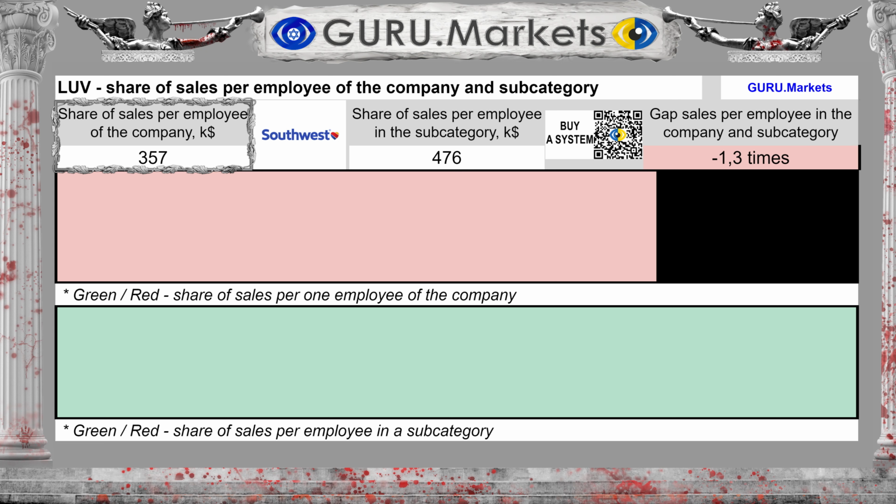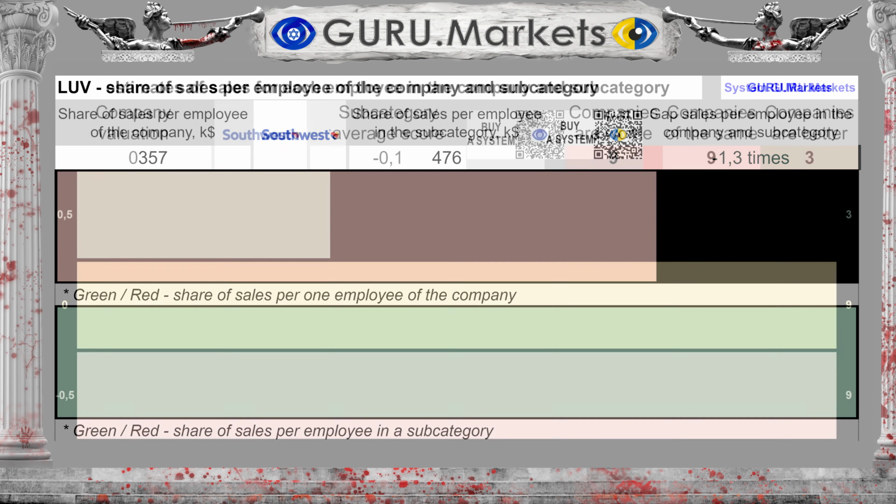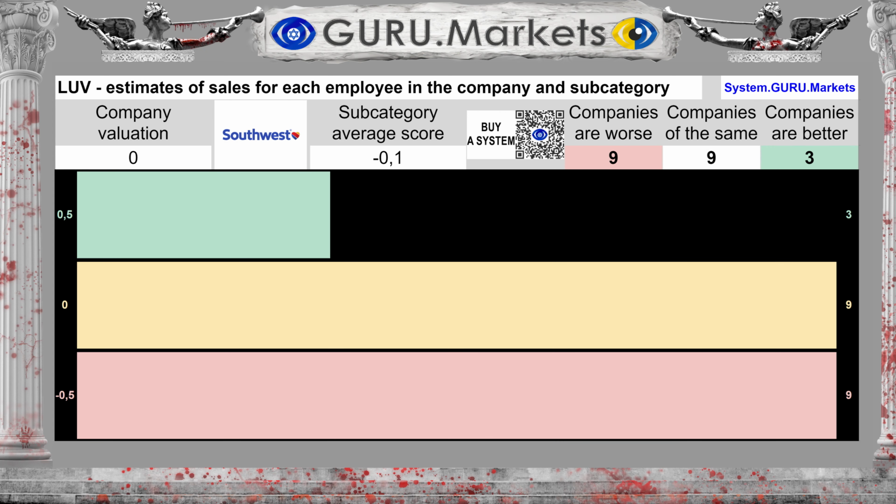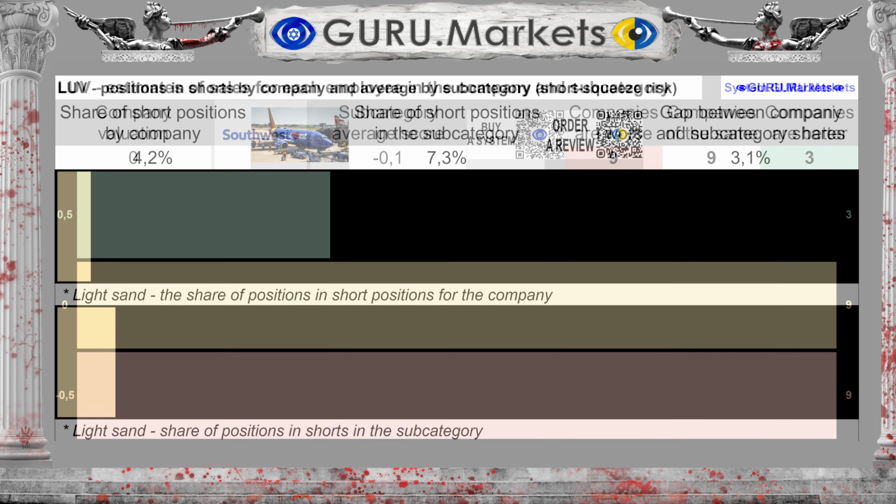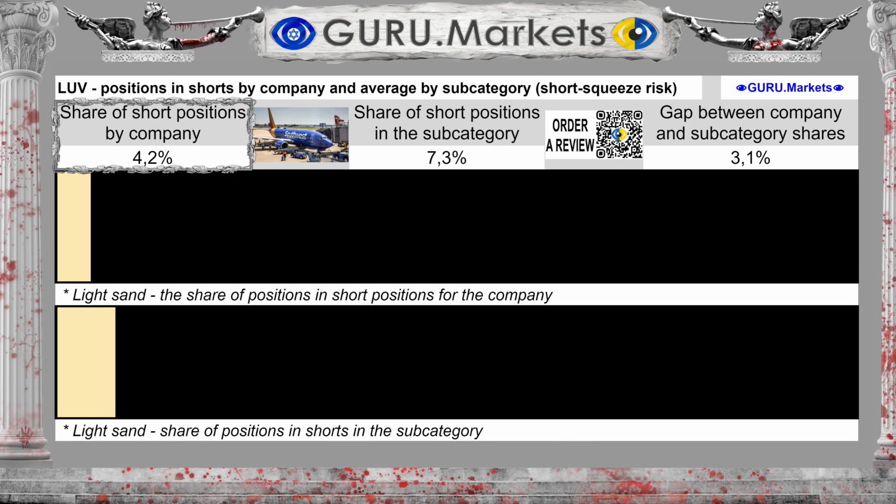The company's revenue per employee is $357,000. In the subcategory there are $476,000. The difference between the subcategory average and the company's performance is 33%. Estimation of revenue per employee in comparison with the indicators of companies in the subcategory: Tolerable, 0 points.